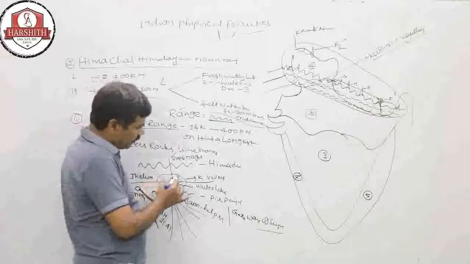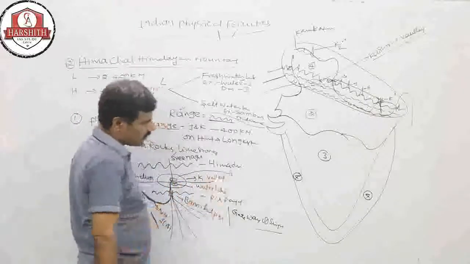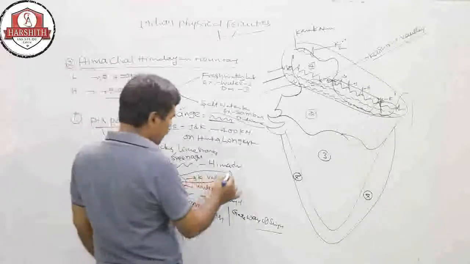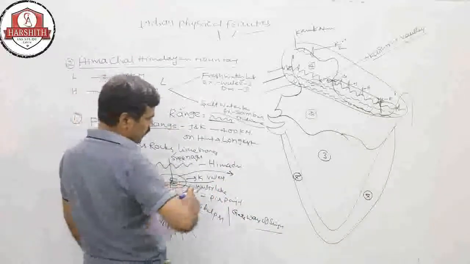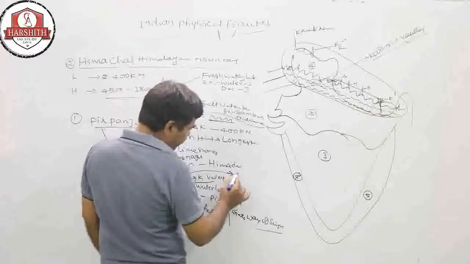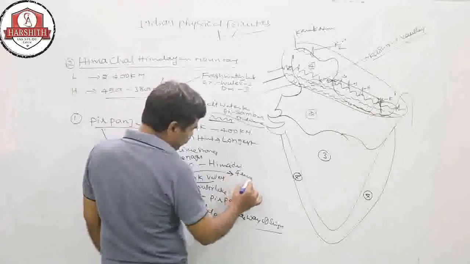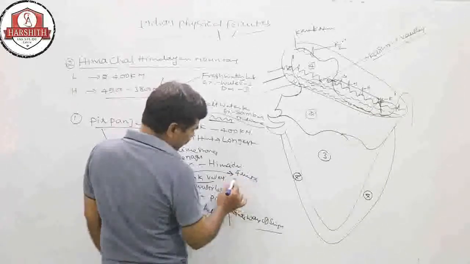What is the importance of the Kashmir Valley? It is famous for fruit cultivation, for example apples and strawberries. India is also an important country for saffron, which is also cultivated here.